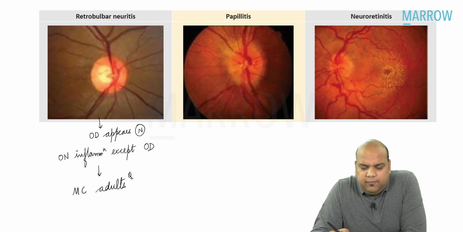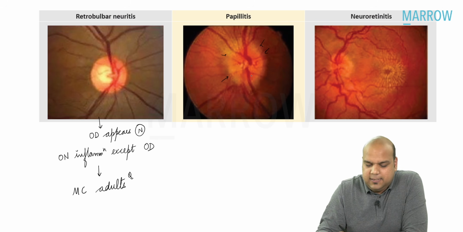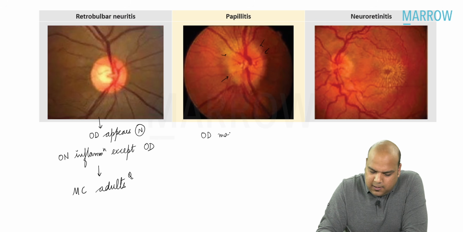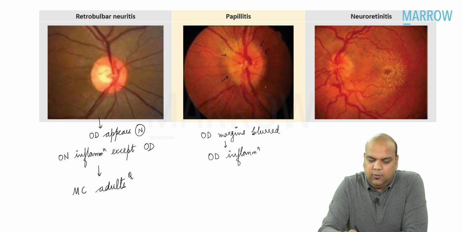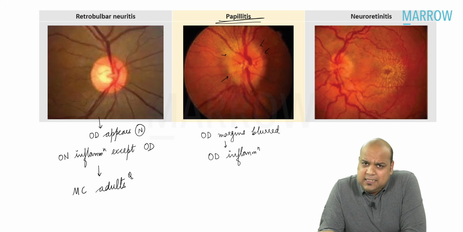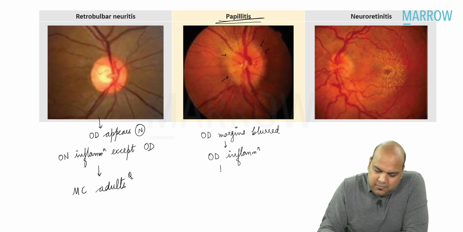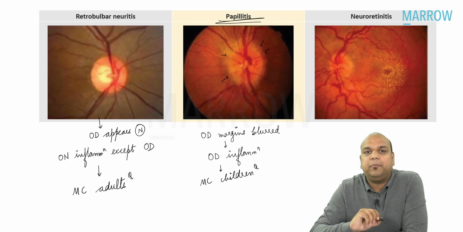Now we see the second photograph. In the second photograph, if we look carefully, we see that the margins of the optic disc are blurred. Can I say optic disc margins are hazy or blurred? If they are hazy or blurred, that means there is optic disc inflammation. Optic disc inflammation is known as papillitis. Okay. So it is absolutely opposite of retrobulbar neuritis. In retrobulbar neuritis, everything is inflamed except the optic disc, whereas in papillitis, only the optic disc is inflamed. Please remember, this is the most common type of optic neuritis in children.